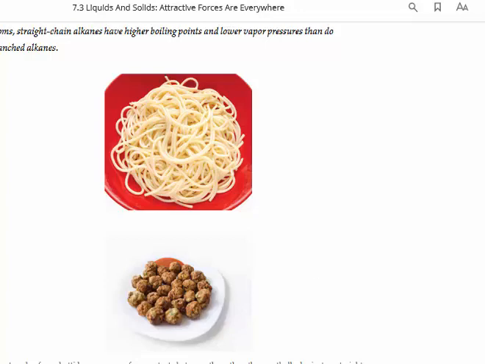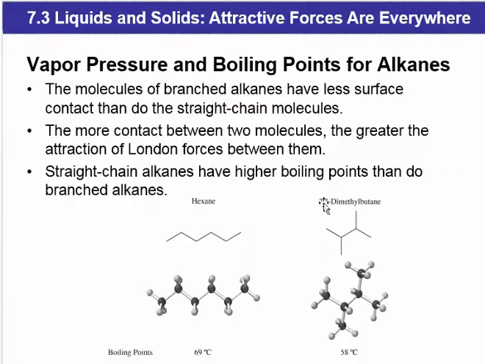So when we're looking at the London dispersion forces of alkanes, we're going to consider how many carbon atoms there are, how many hydrogen atoms there are, and then we're also going to consider the overall shape. The more linear that shape is, the more interaction that can occur. So hexane has a higher boiling point of almost 70 compared to 2,3-dimethylbutane, which has a lower boiling point of 58. That means hexane has a stronger intermolecular force than 2,3-dimethylbutane.